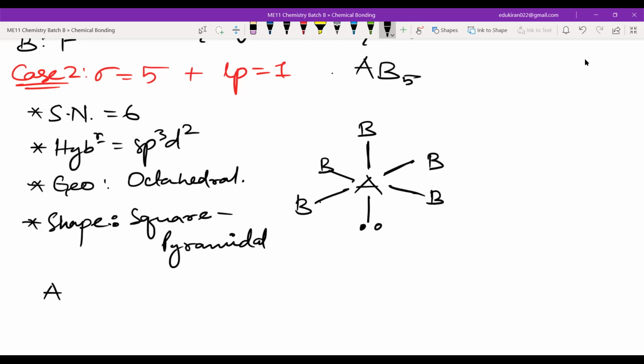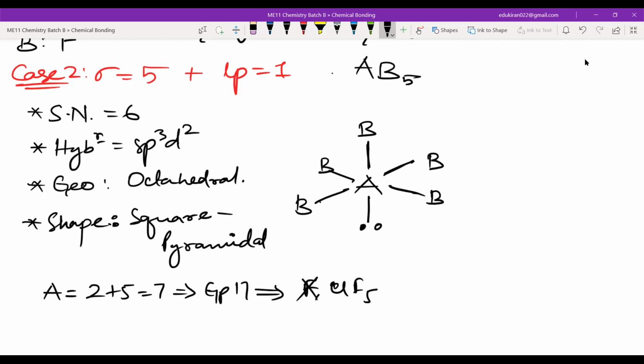Tell me what will be A? How many valence electrons for A? 2 plus 5, 7, na? 7. That means group 17, halogen. Here fluorine and chlorine will not be present. I mean, see, fluorine will not be there. ClF5 can be present, but this is very unstable because see, chlorine is period 3 and fluorine is period 2.